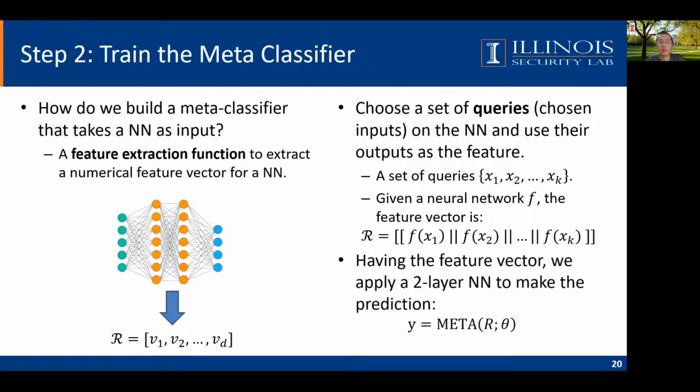Having this feature vector for a neural network, we will use a 2-layer neural network to determine whether the model is benign or Trojan. Note that there may be other design of feature vectors. For example, we can directly use the model parameters as a feature representation. Our intuition here to use this feature vector is that Trojan attack is characterized by its abnormal output on certain inputs, and therefore, we want to use the model outputs on some queries as its feature.